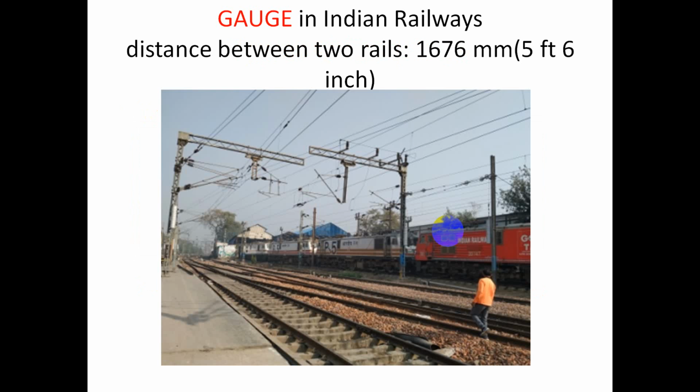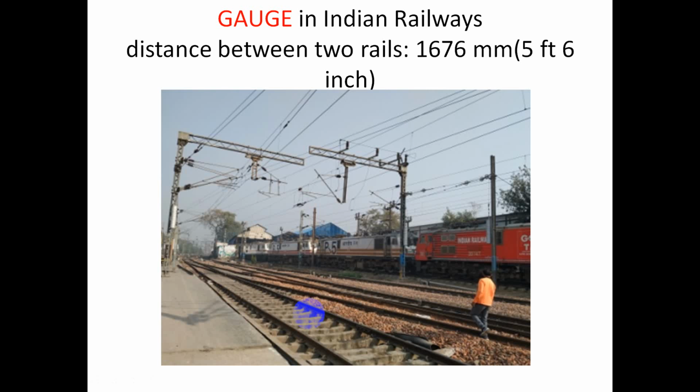Gauge is important, friend. Gauge in Indian Railway is nothing but the distance between the two rails. And what is the exact distance between the two rails, friend? I'm talking about this one. The distance between the two rails is 1676 mm, which is near about 5 feet and 6 inches. That's the standard gauge in Indian Railway, which you should know.